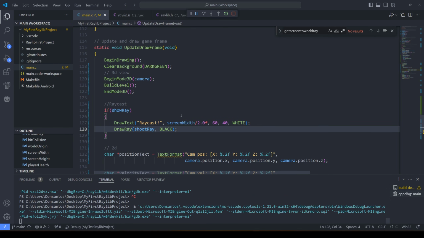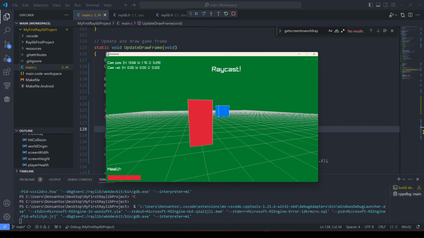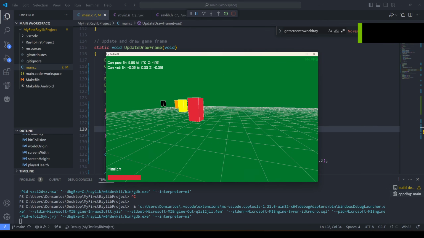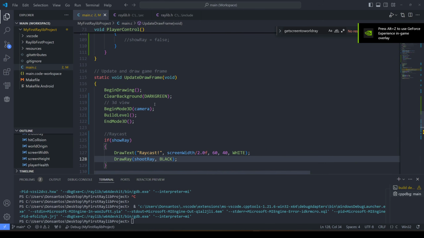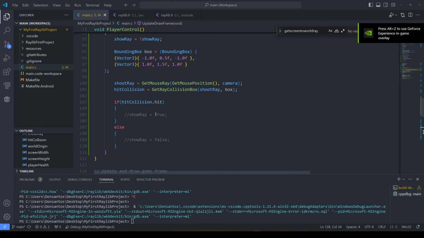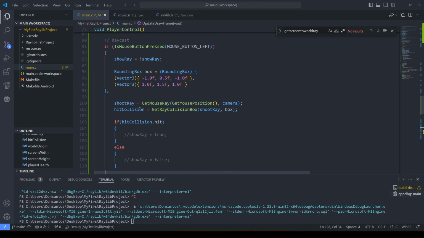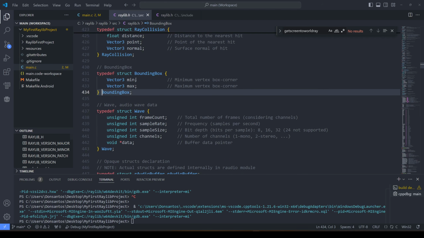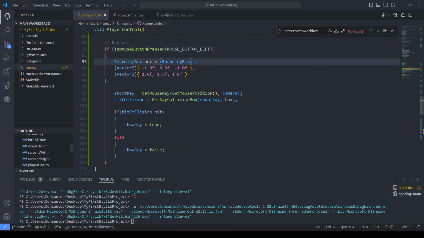If I click the mouse button right now, we can see the raycast text pop up. So this is just toggled by me clicking the mouse. I want to tie this to the ray somehow, so I can determine that yes, I've raycasted. We have this bounding box, minimum, maximum. This is the box corner. So it goes from -1 to 1. So this is a box of size 2, I think.